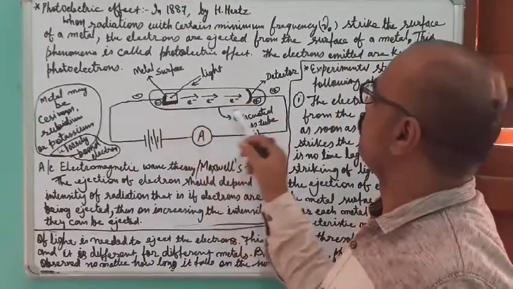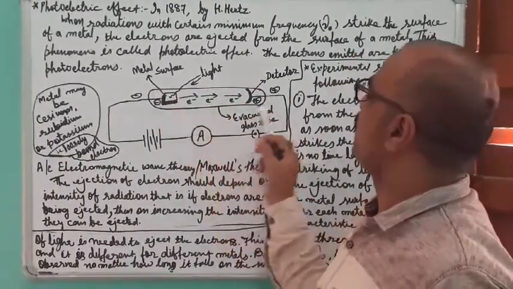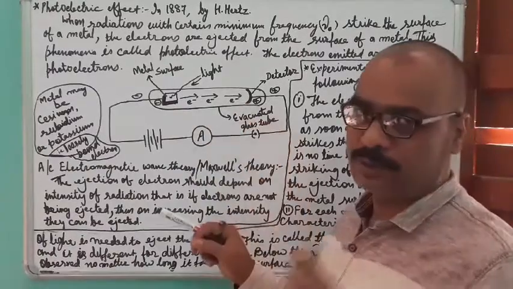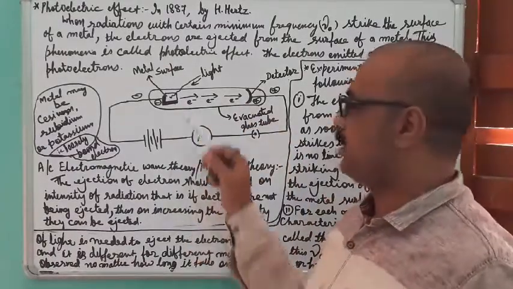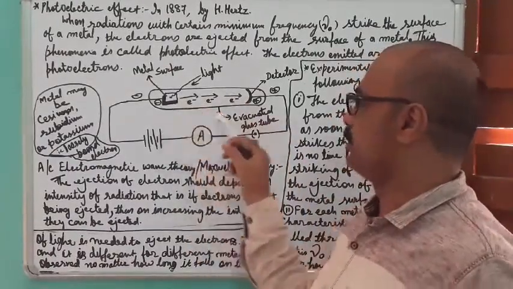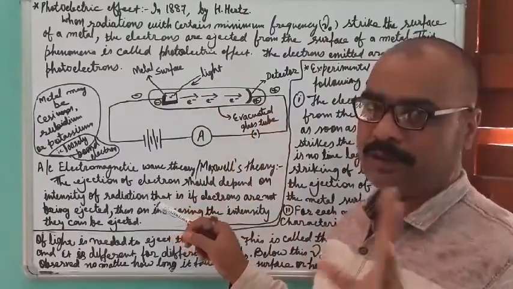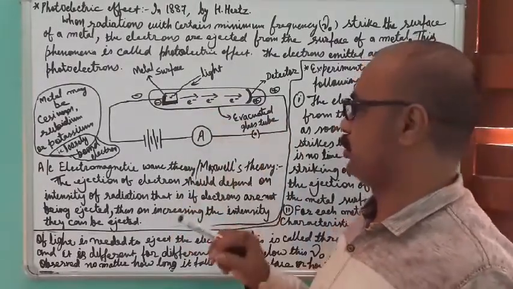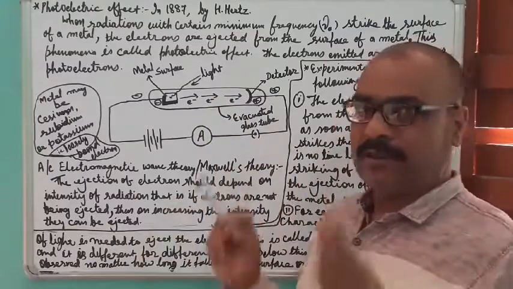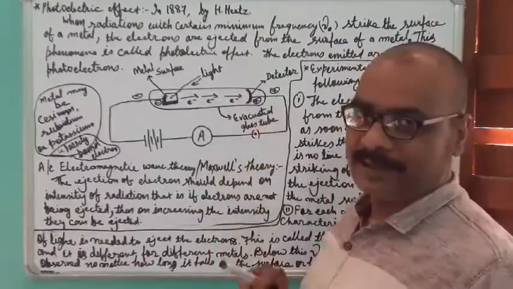Now just see this experiment. This is a glass tube, and this glass tube is evacuated, meaning no gas is inside, completely vacuum. No air or gas is available inside this tube, and we plant two electrodes inside it.